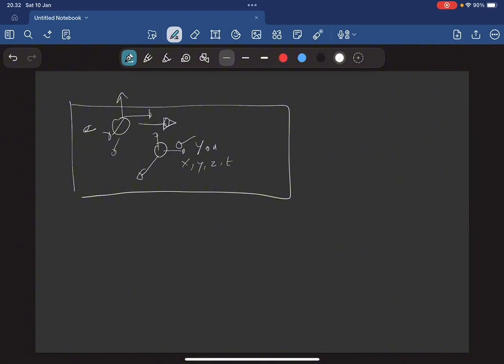In particular, if I am moving along the x-axis relative to you, so imagine this is you, and I'm moving along the x-axis. We won't agree about our x-coordinates.